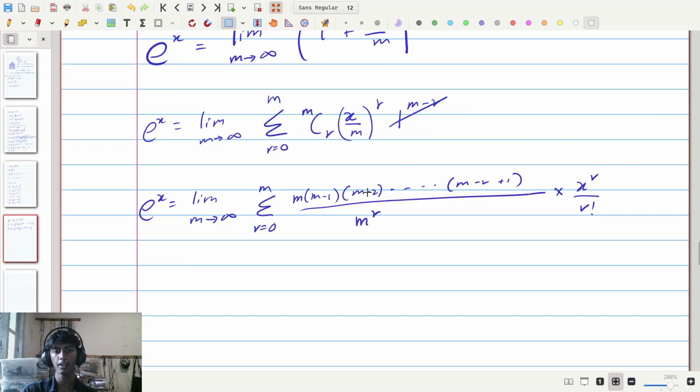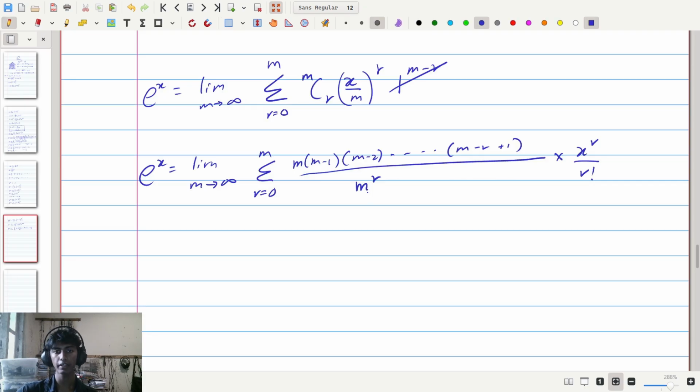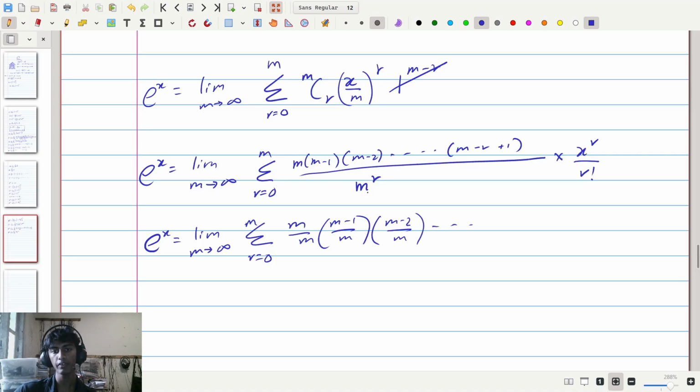So we have this. Now again, considering the fact that over here there are r total terms, I can distribute this m to the power of r, which is just m multiplied by itself r number of times, among each of them. We can then write e to the x as the limit as m approaches infinity of the sum of r going from 0 up to m of m divided by m times m minus 1 divided by m times m minus 2 divided by m, all the way down to m minus r plus 1 divided by m, and then times x to the r divided by r factorial.